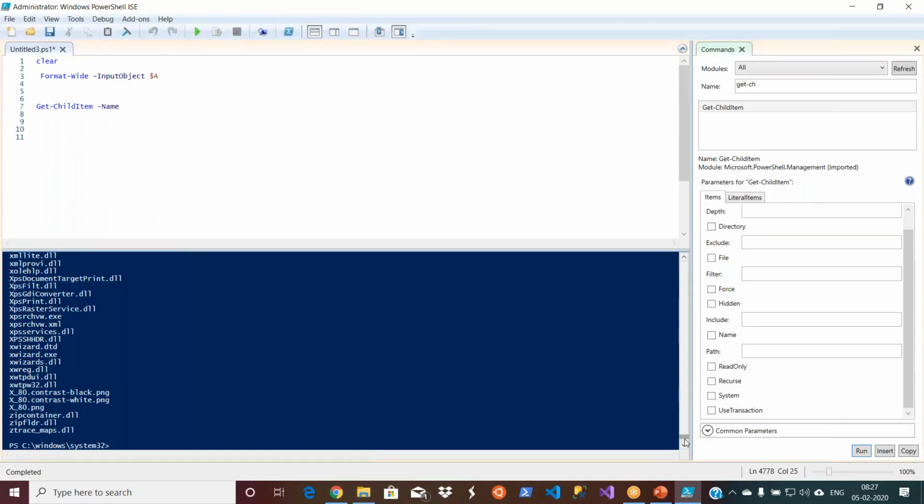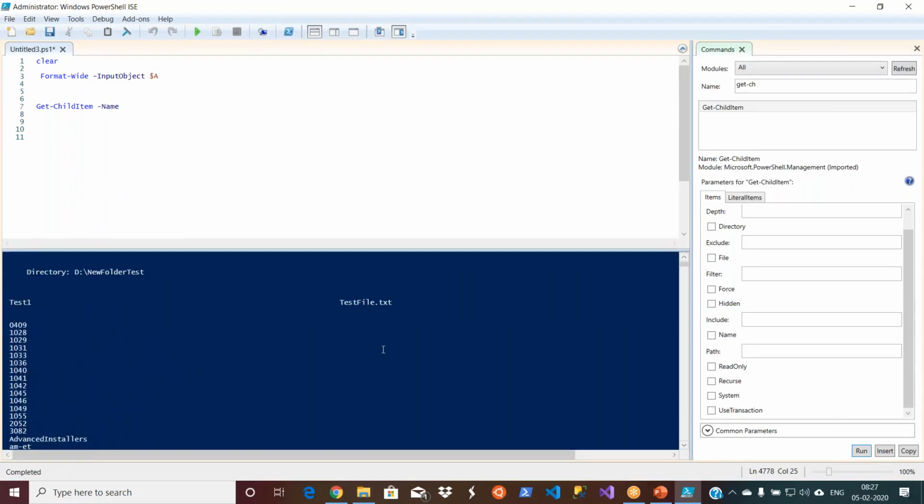It is giving me the names of all the files in my current home directory. I mean, this PowerShell exe is running from some folder, right? Whatever is there under that folder, it is giving all the names. That's the purpose. Get the names of items in the current directory. Current directory means where my PowerShell is running from.